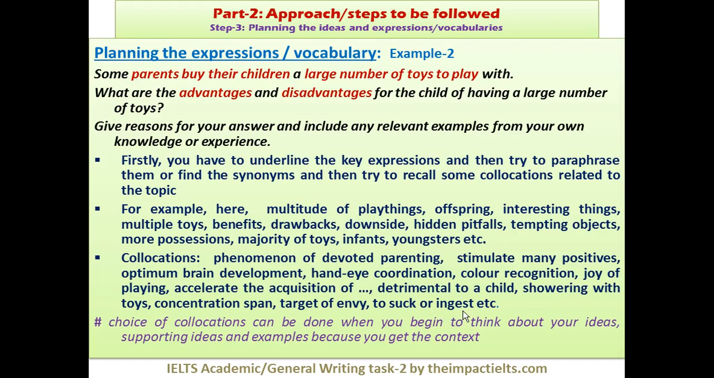To suck or ingest. Suck, I hope you know the meaning, is when you are taking something in your mouth and you start sucking it, taking it in through air. That's known as sucking. Ingesting means you are simply eating it. Because we don't eat toys, ingesting is the word which has been used. I hope you have understood this second topic.